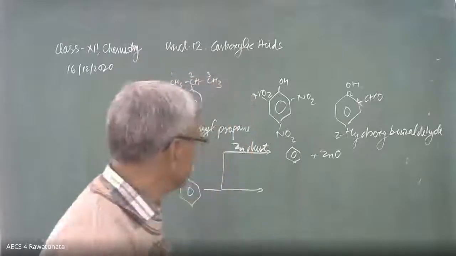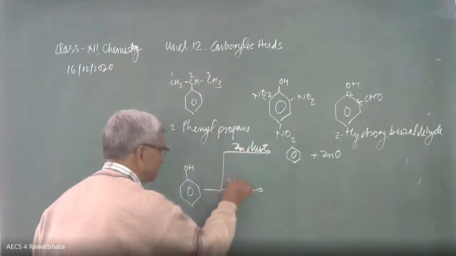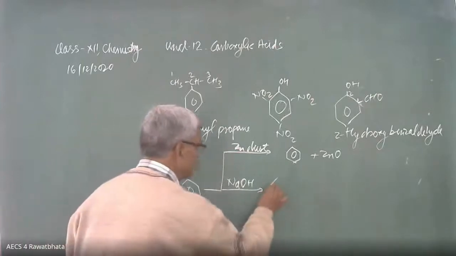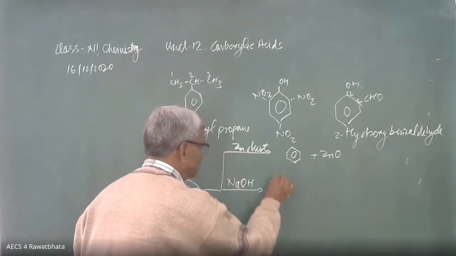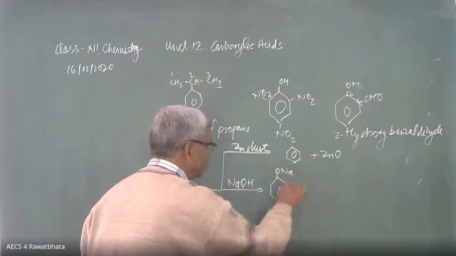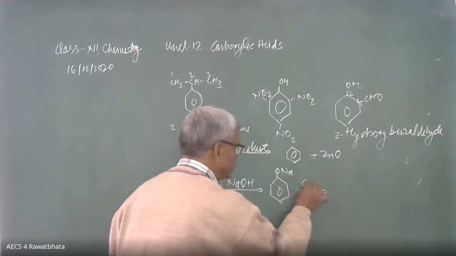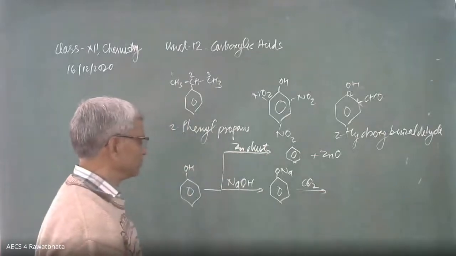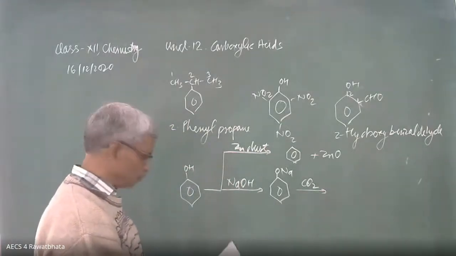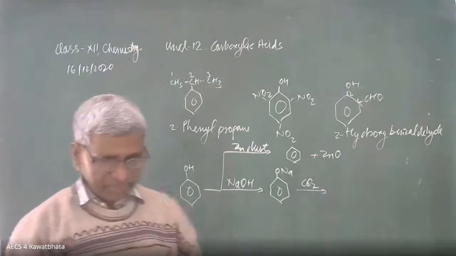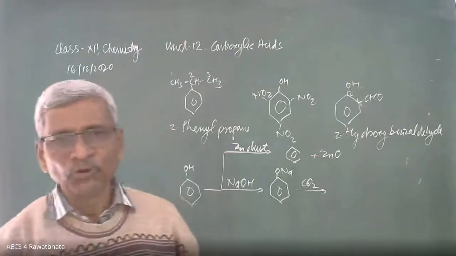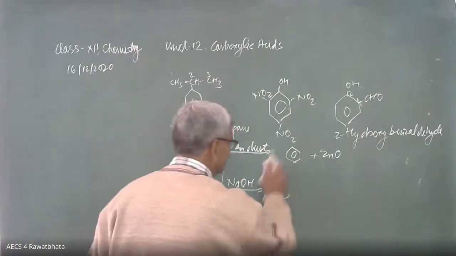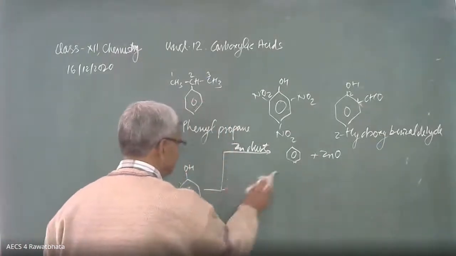It is going to change into the sodium salt of the phenol, then combine with CO2. No, it is not. For benzoic acid we have to remove OH, so I don't think it is possible directly in this way. Another method, let us think.